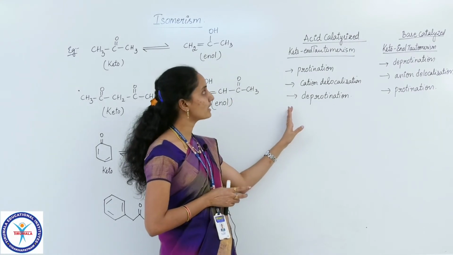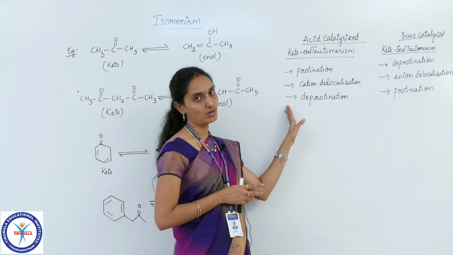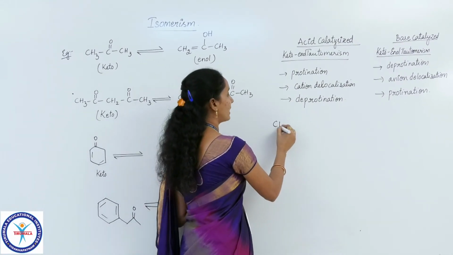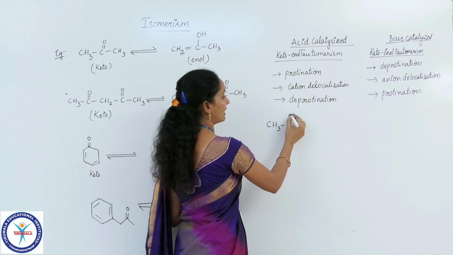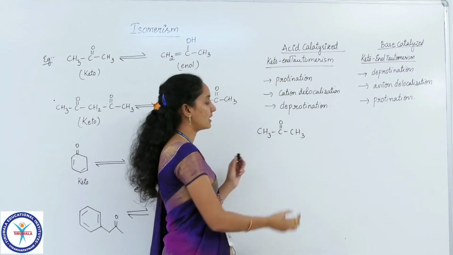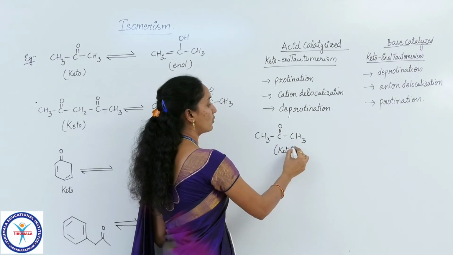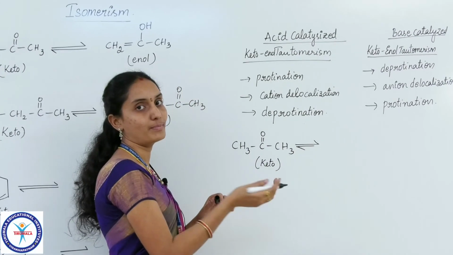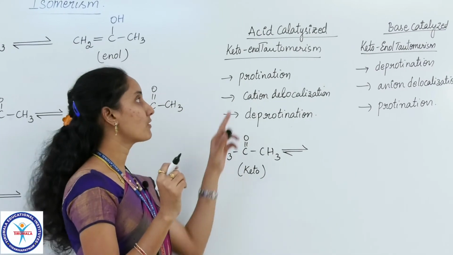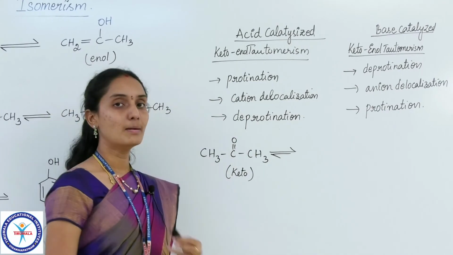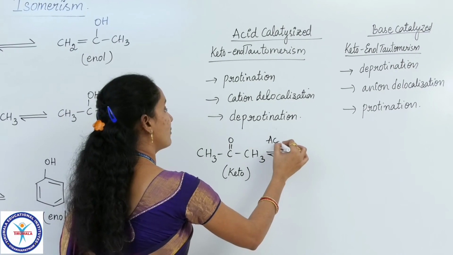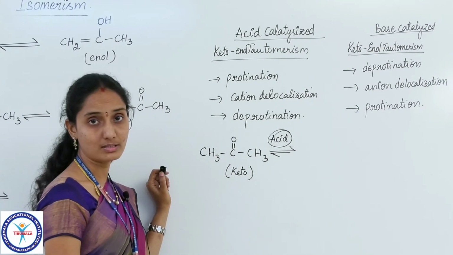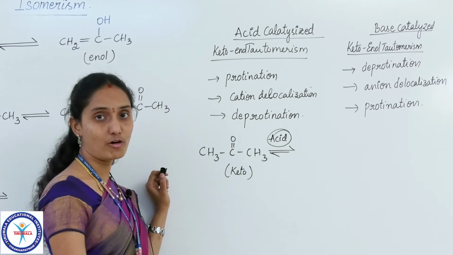First let me explain the acid catalyzed keto-enol tautomerism. If you take a ketone, for example CH3COCH3, this is the keto form. We turn this keto form into the enol form in the presence of an acid catalyst. The first step is protonation, because acids have a general tendency to donate protons.